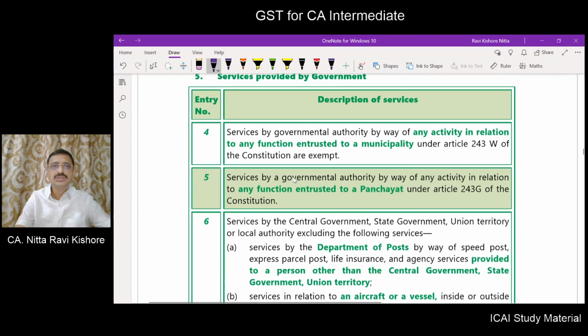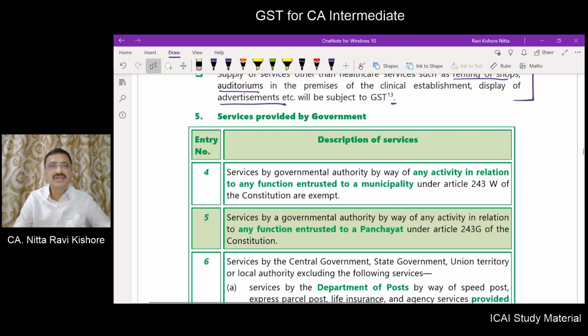Now coming to services provided by government, there are many entries in respect of services provided by the government. What we will do is we will go through first all the services which are provided by the government that are exempt. Certain of the entries require certain further analysis and explanation to understand. That we will discuss at a later point in this session.